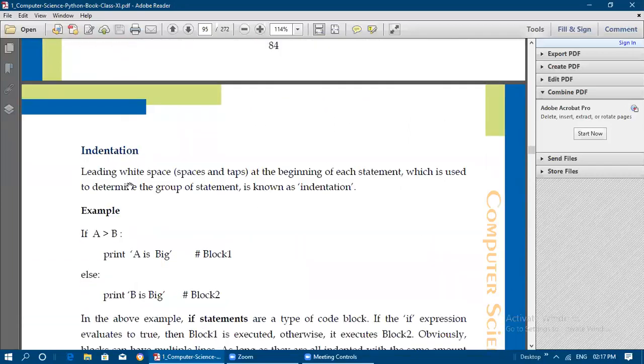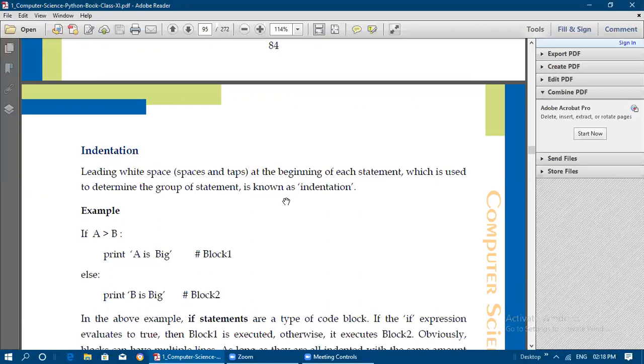Next is indentation. So leading white spaces are the spaces and tabs we are giving at the beginning of each statement. That is only known as indentation. What is meant by indentation? Leading white spaces. The white spaces will be in the beginning of the statement. We will be having white spaces. So that is why it is called as leading white spaces, or we will say spaces and tabs at the beginning of each statement, which is used to determine the group of statements is known as indentation.